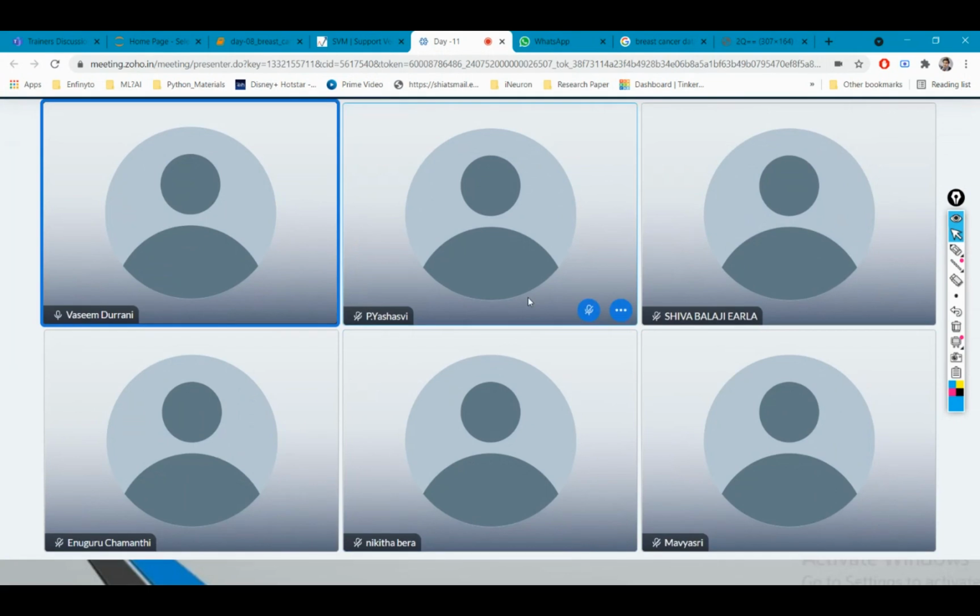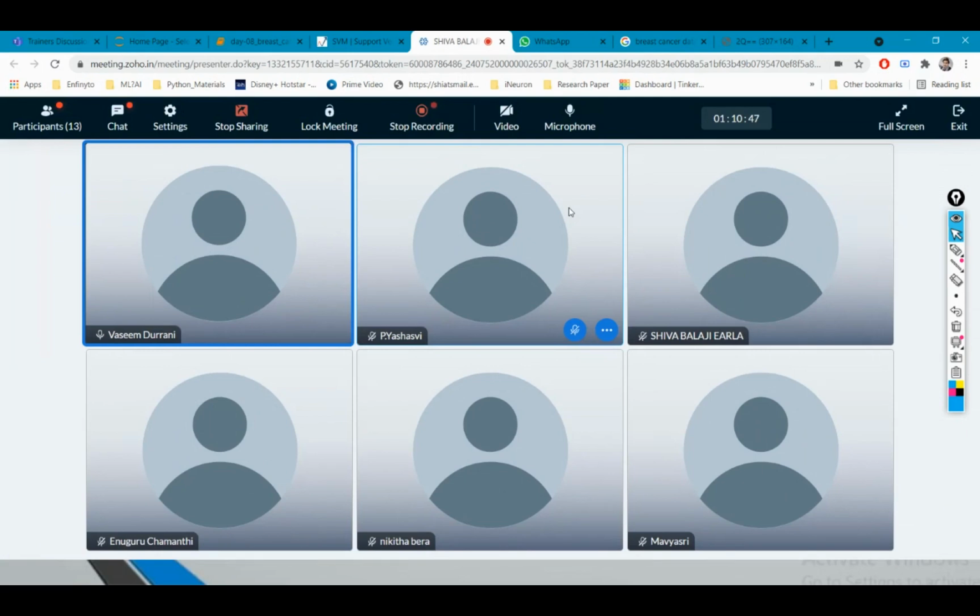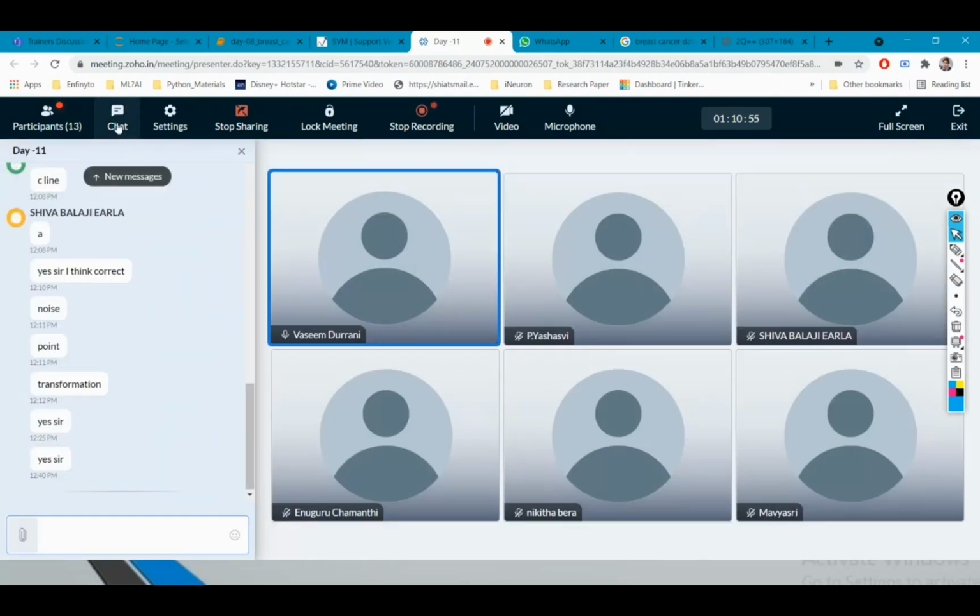I will send you this code in your mail, and I will provide you 1 or 2 data sets on which you can apply this SVM classification, and one data set in which you can apply this SVM regression also. Okay, I will provide you some data sets.